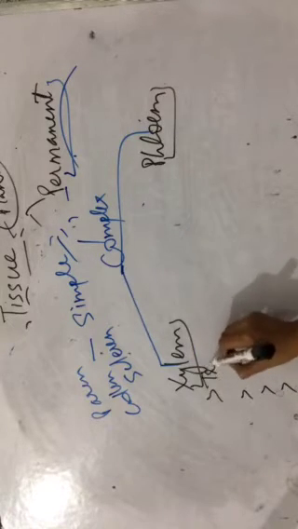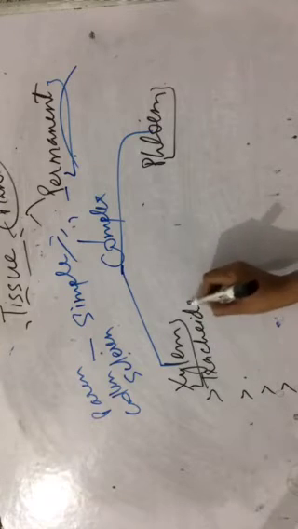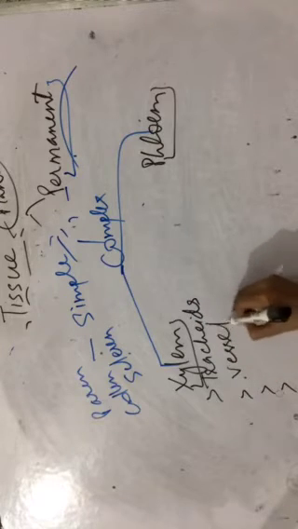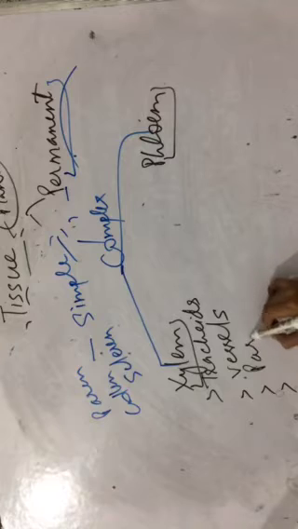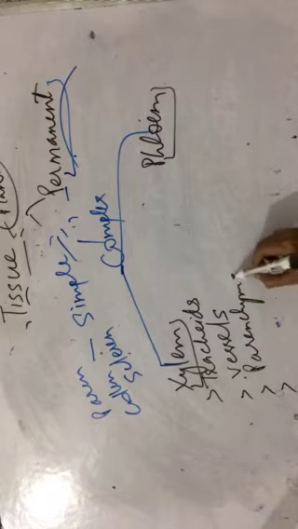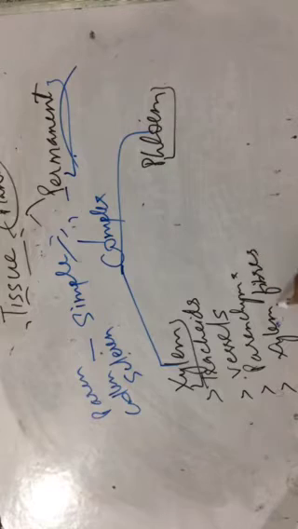Alright, xylem and phloem. Starting with xylem, and let us deal with them side by side. They both are made up of four types of cells. Xylem is made up of tracheids, vessels, xylem parenchyma, and xylem fibers, also known as sclerenchyma.